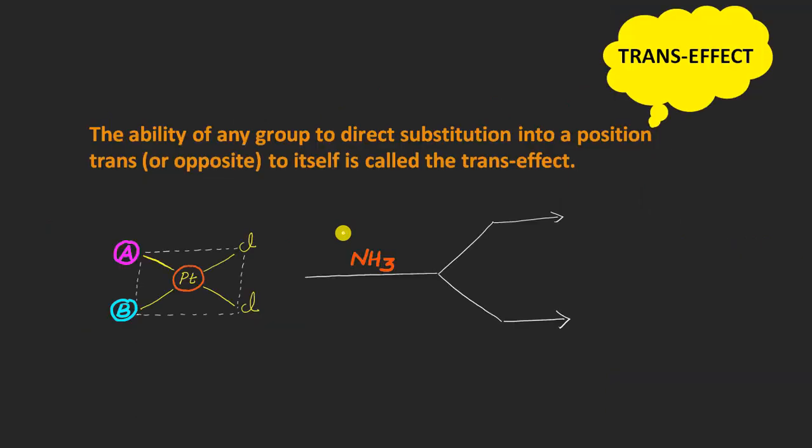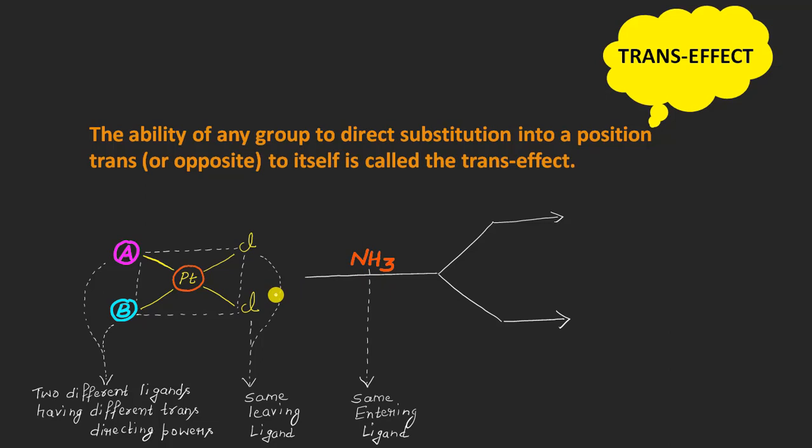By definition, the trans effect is the ability of any group to direct the substitution into a position trans, or opposite, to itself, and this is known as the trans effect. Once again you can see one example here, in which we have two chlorines, the first one and the second one, and also ligand A and ligand B, and on this side you will see that the incoming nucleophile is the ammonia ligand.